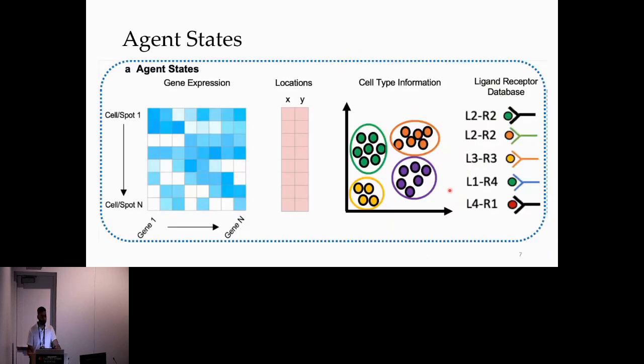So our model, CellAgentChat, is an agent-based model. Utilizing the principles of agent-based models, we characterize each cell agent through various cellular attributes, which include the gene expression profile of the cell, the spatial coordinates of the cell within a tissue from spatial transcriptomics data, the cell type information, and the ligand receptor universe from various databases.